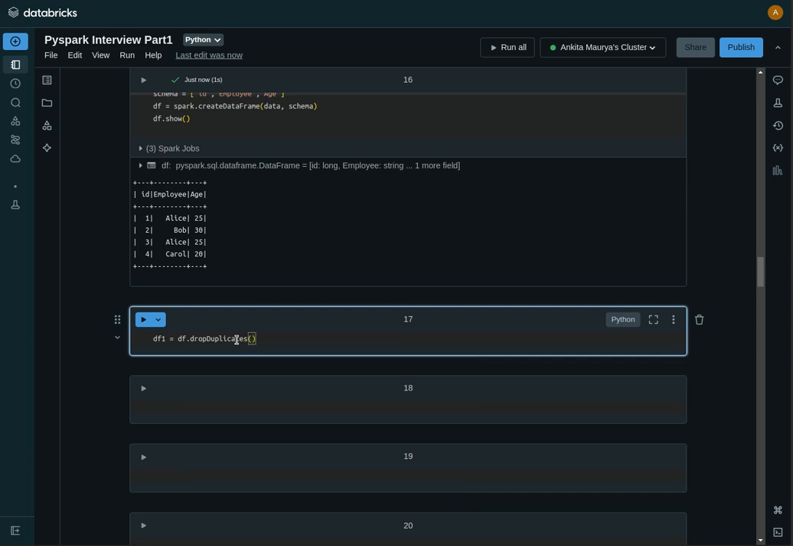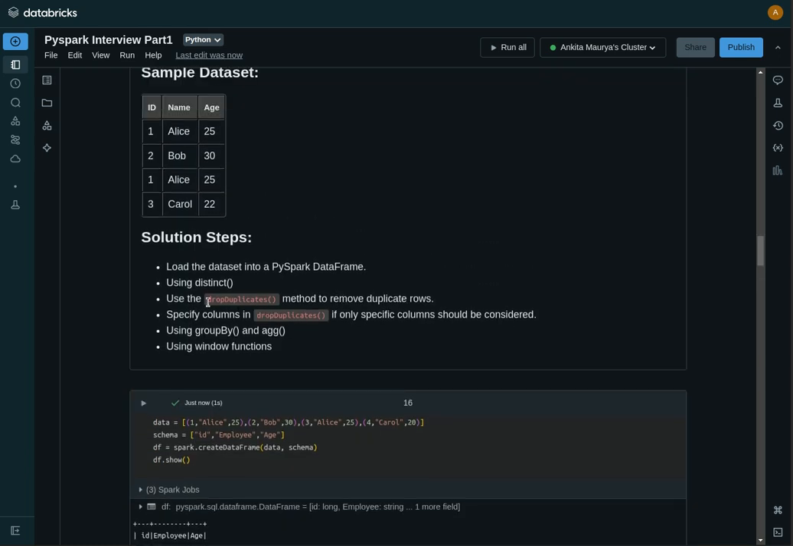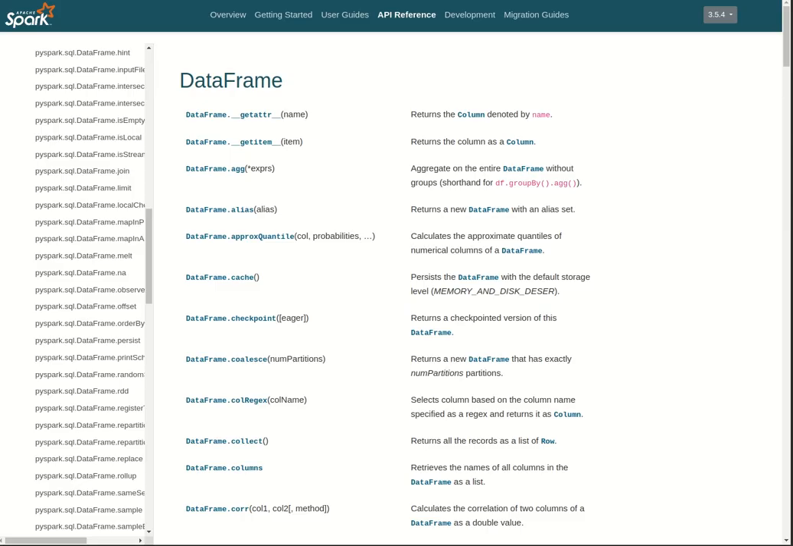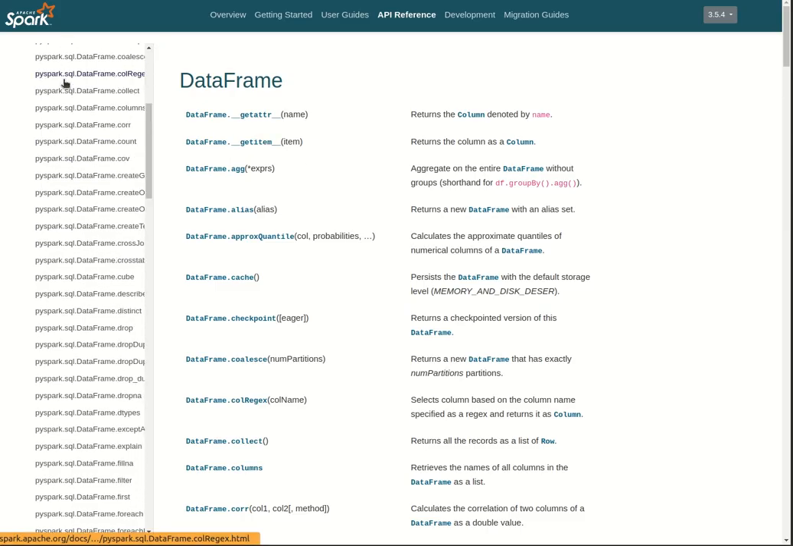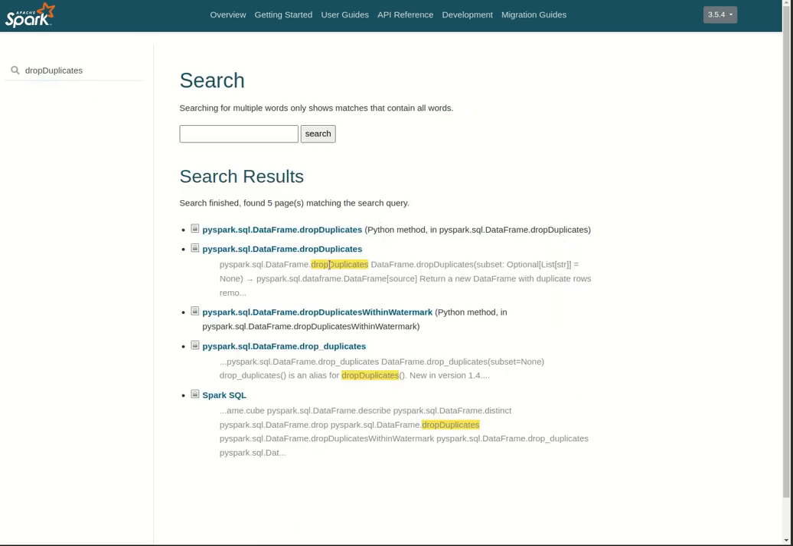There are two methods for dropping duplicates using the dropDuplicates function. You can use it directly, otherwise you can use it on the basis of some specific columns. I'll show you that. You can also see this function, dropDuplicates in PySpark, in the PySpark documentation, under SQL data frame.